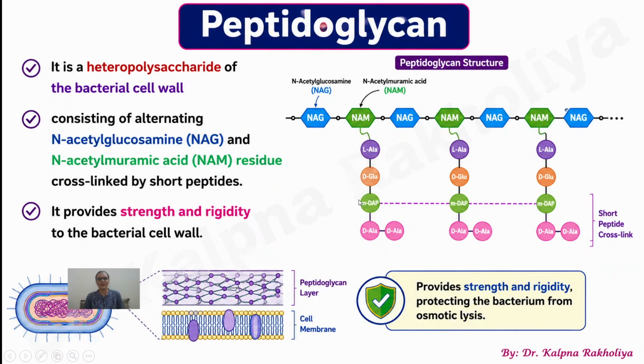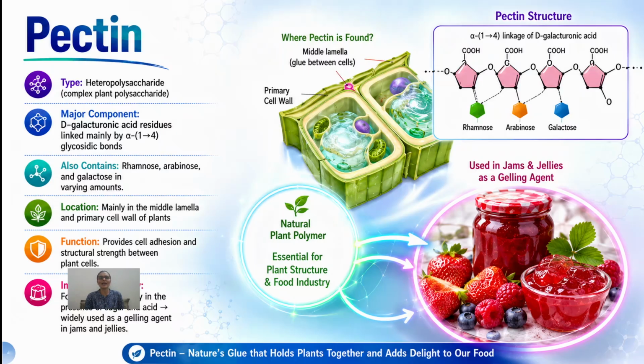Amino sugars are present. What is the importance of this peptidoglycan heteropolysaccharide to the bacteria? It provides strength and rigidity to the bacterial cell wall. That's why bacteria maintain their shape. It prevents osmotic lysis. So this is peptidoglycan.